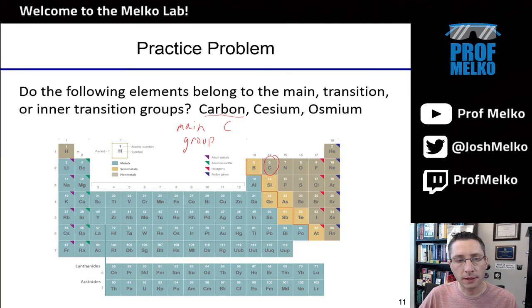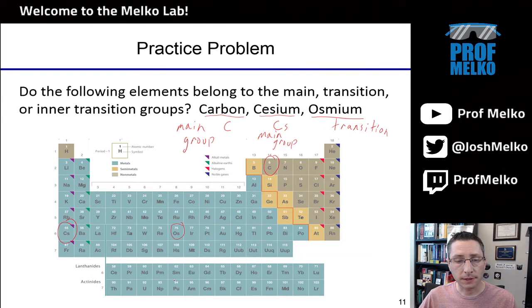Remember, anything in the S block or P block is a main group element. Cesium, abbreviated Cs, down here, that is also a main group element. Lastly, osmium, symbol Os, is right here in the middle. This is group B, or transition elements. So that's the answer to this one: main group for carbon and cesium, and then osmium is a transition metal.